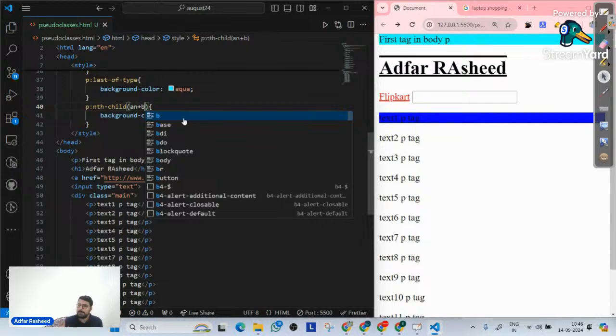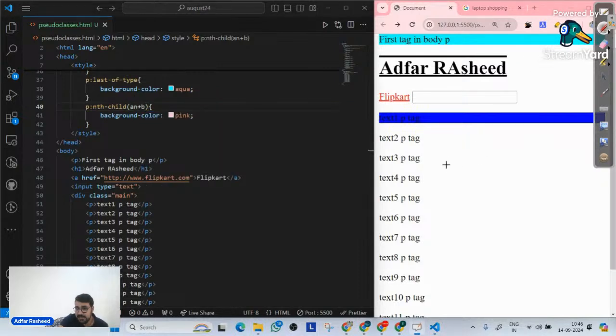A is a number, B is a number, and N automatically in CSS starts as a range from 0 to 1. So N will be in the first occurrence 0, then 1, then 2, then 3, then 4, then 5. Let's talk about an example. The fantastic syntax that you will most often see in a pseudo class is nth child an plus b, where a and b are any numbers that you put there, and n will simply range from 0, 1, 2, 3, 4, 5, 6, 7, 8, 9, 10, and so on and so forth. Let me talk about an example.